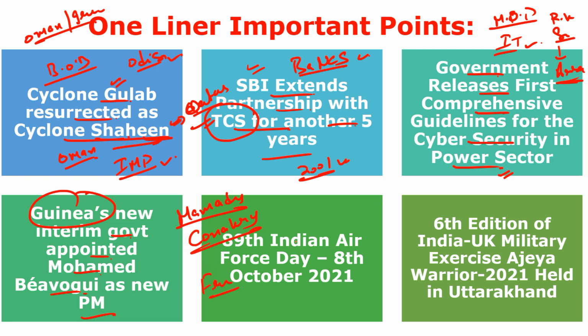So you can remember: 89th Indian Air Force Day, 8th of October 2021. We already covered this question, that the Air Force was established in 1932. Also, Tata Airline was established in 1932 by J.R.D. Tata. The 6th edition of the India-UK military exercise Ajeya 2021 was held in Uttarakhand. So you have to remember all these things. We already covered this question also.